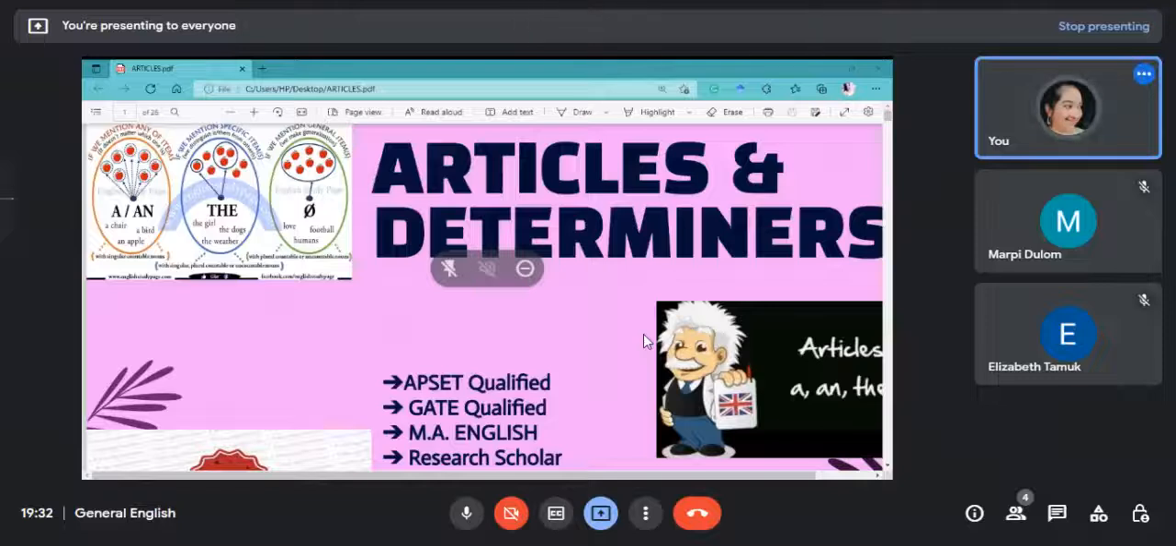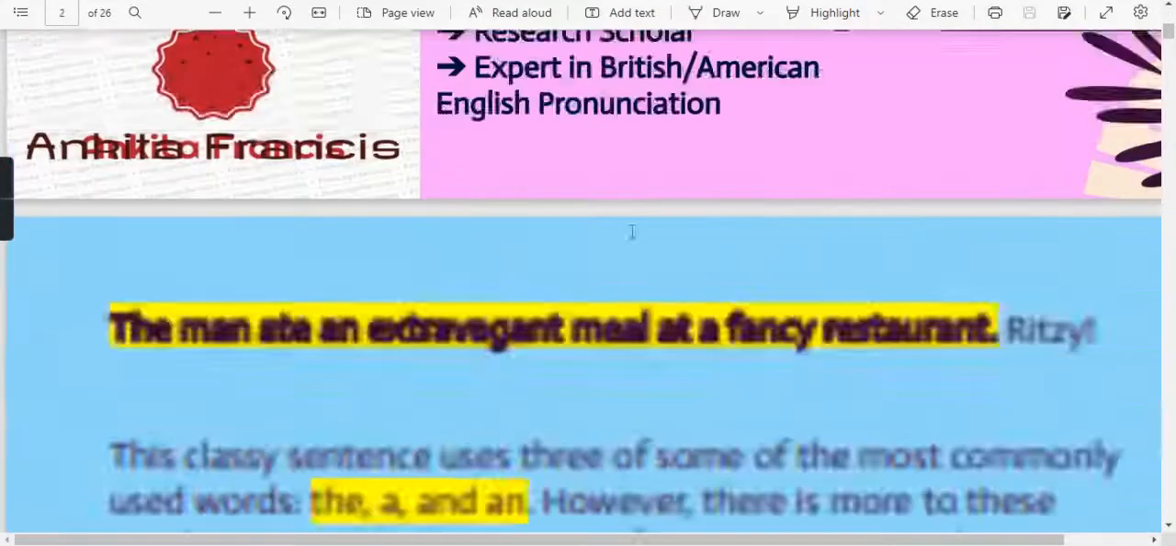Good evening everyone. So we are going to start a new topic today, that is articles and determiners. Articles is a very simple topic, but article is basically a part of a determiner, or you can also say determiners are of four types, in which articles is one type. So all these things we will be discussing.